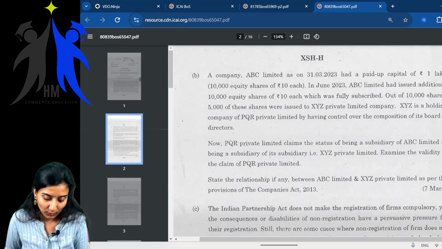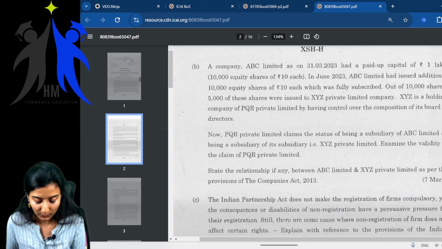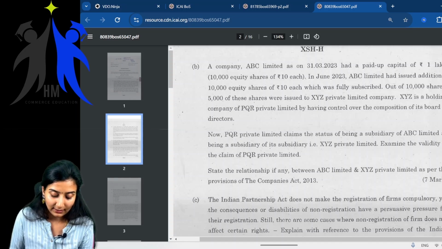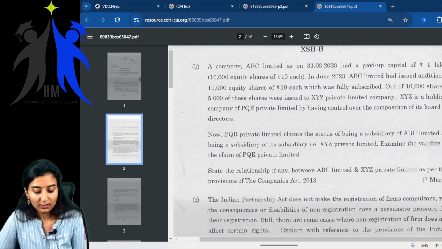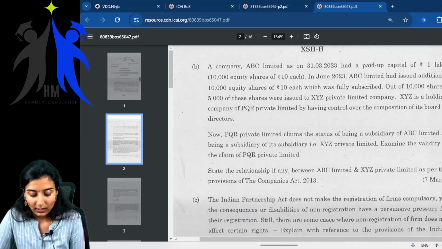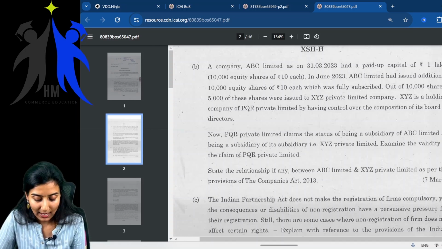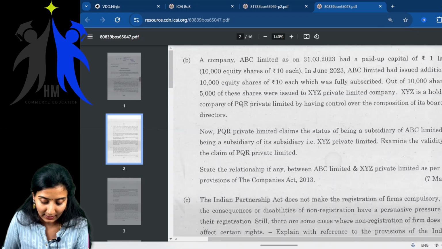So what are they trying to tell? A company ABC Limited as on 31st March 2023 had a paid up capital of rupees 1 lakh, that is 10,000 equity shares of rupees 10 each. I'm just reading the question first. Later we will try to interpret what they're trying to tell.